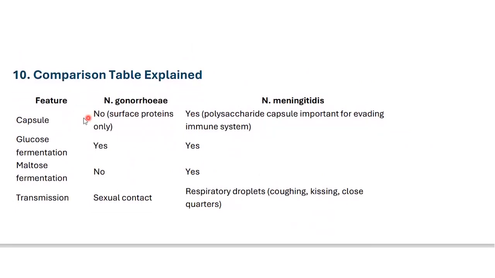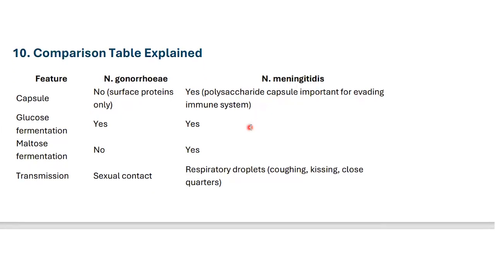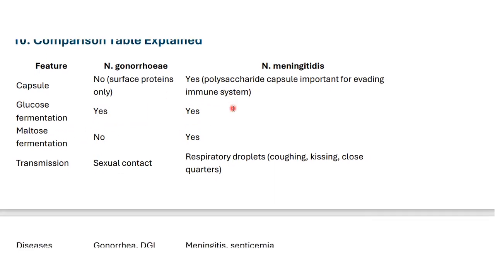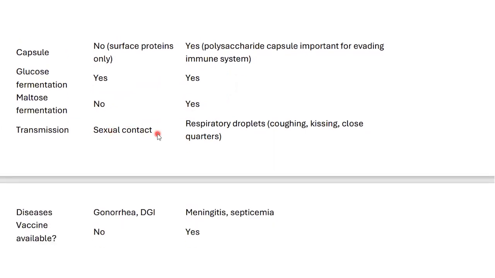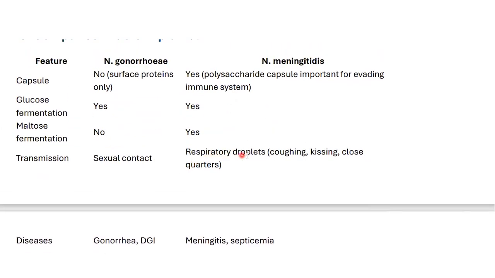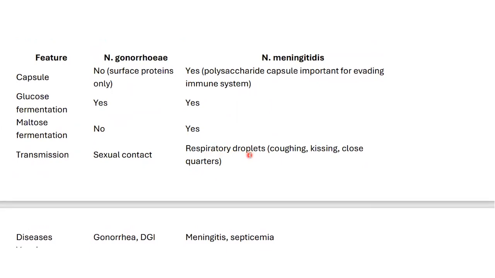Table that summarizes and compares gonorrhea and meningitis. Capsule: in gonorrhea, there is no capsule, surface proteins only. In meningitis, yes, there is a polysaccharide capsule, important for evading the immune system. Glucose fermentation is common in both. They both do glucose fermentation, but maltose fermentation is done only by meningitidis, not by gonorrhoeae. Transmission: gonorrhea by sexual transmission, but meningitis through respiratory droplets, coughing, kissing, and close quarters.